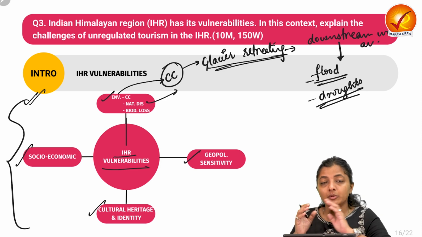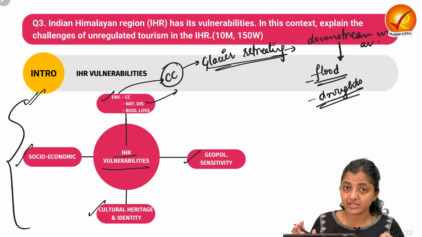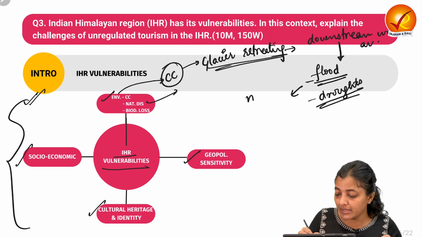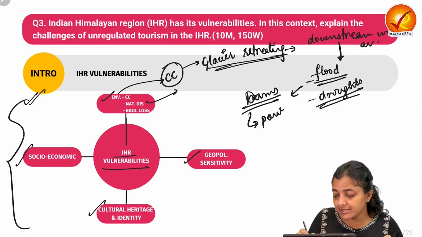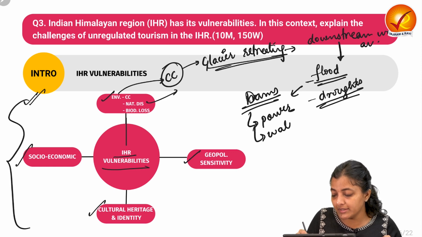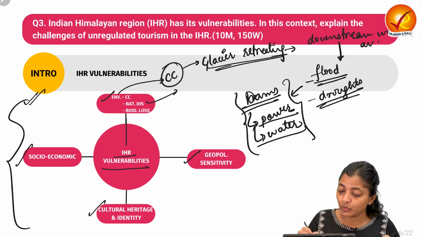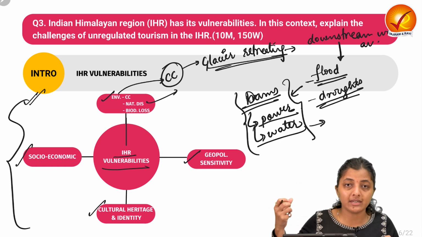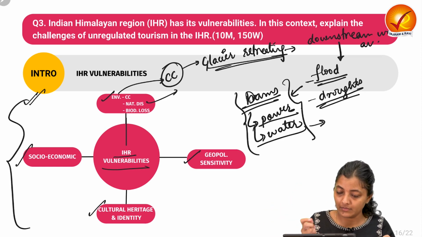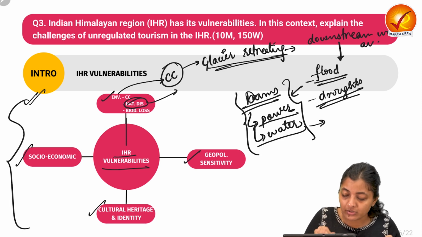For water resources management, humans will make dams to fulfill their power needs and water needs. And when any of the dams collapses, again it shows the vulnerability of that region. Second is natural disasters.